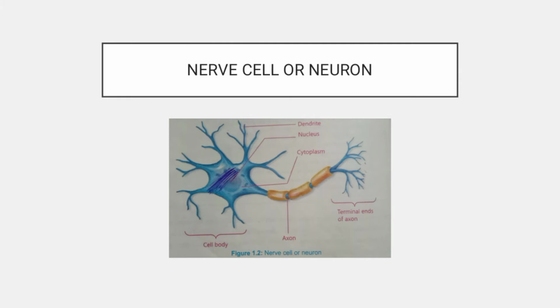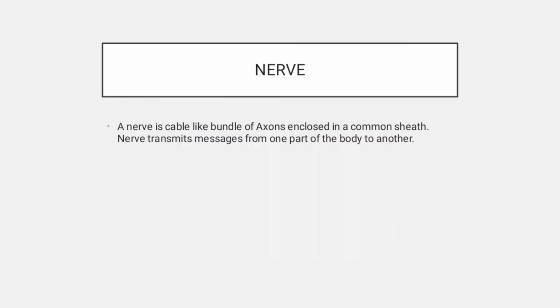This is the structure of a nerve cell or neuron. Neuron has two basic parts in this structure, the cell body and the terminal ends. The cell body consists of dendrites, nucleus and cytoplasm. Nerve: a nerve is a cable-like bundle of axons enclosed in a common sheath. Nerves transmit messages from one part of the body to another.